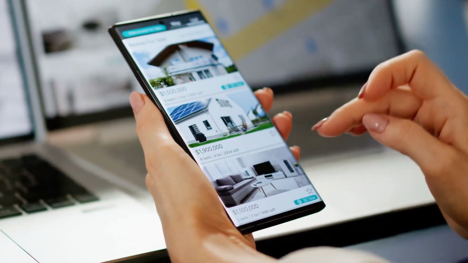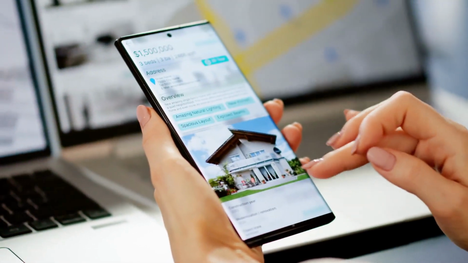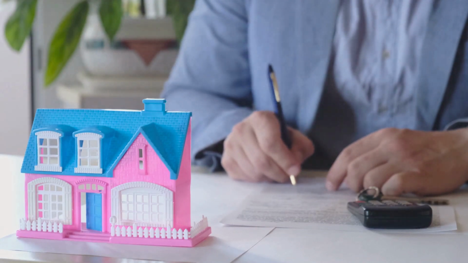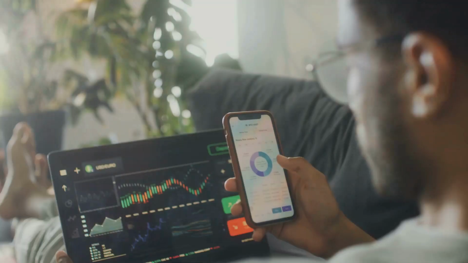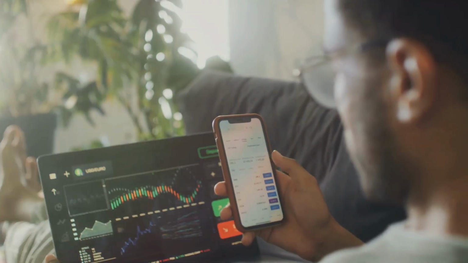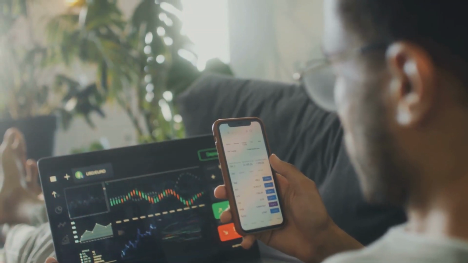The world of real estate investing has become far more accessible in the digital age. Gone are the days when you needed huge amounts of capital or hands-on experience to break into the market. Today, you can invest in real estate from the comfort of your home using online platforms.